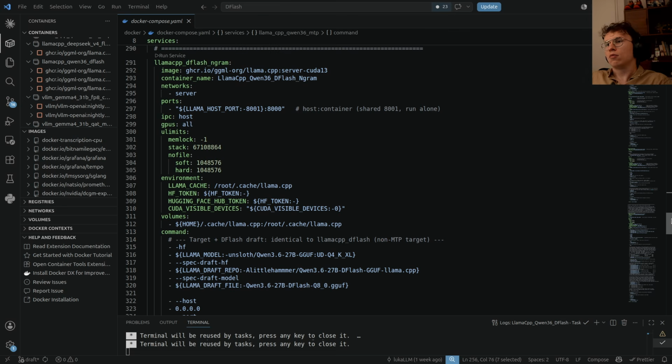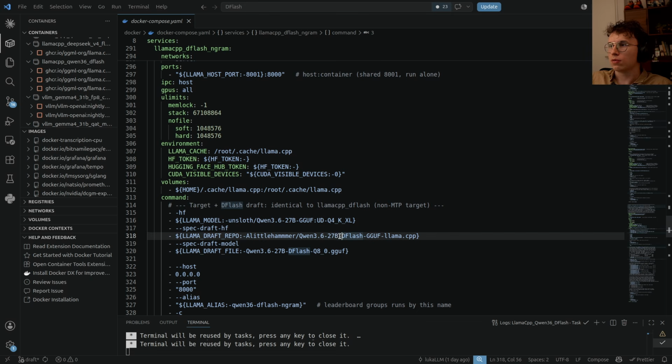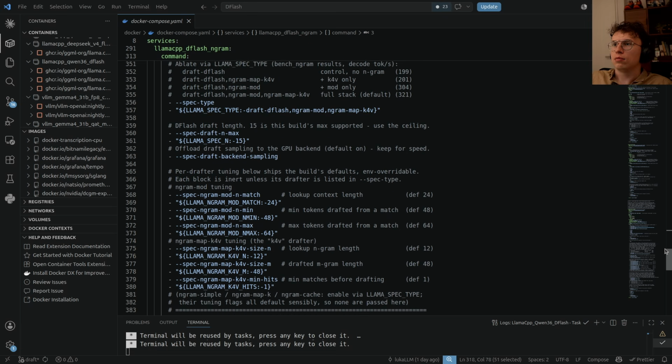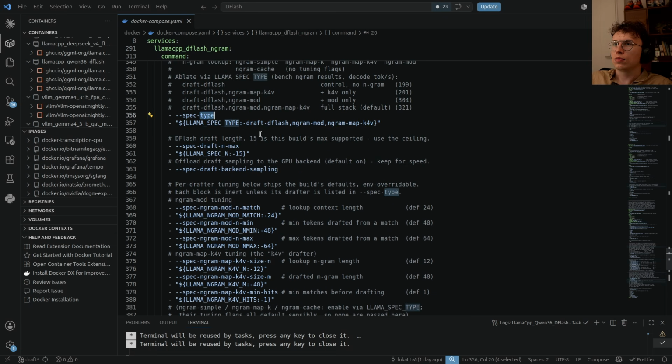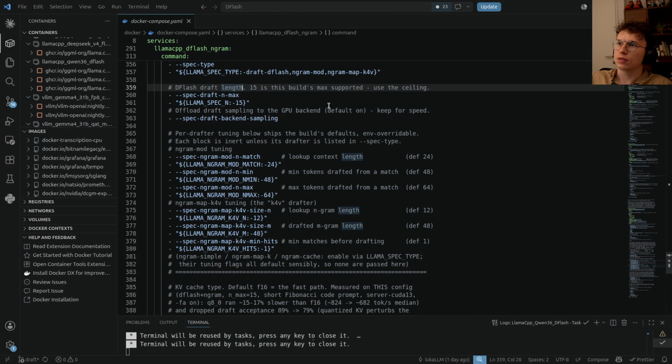And then we have the DFlash. As we can see, we specify the draft repo and the draft file that we'll use. This is the one that we described in the last video also. And as we can see, we have the setup. So the spec type, I talked about it before. We specify each speculative method that we want to use, but the order here doesn't take any priority. It's as I described before.